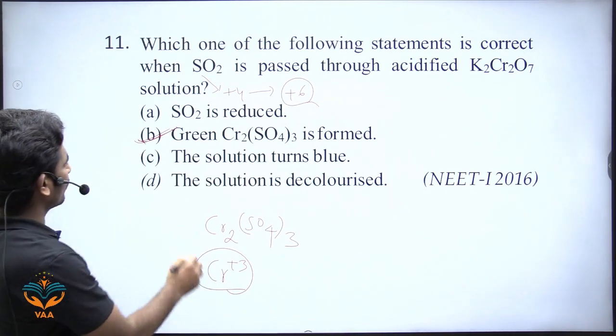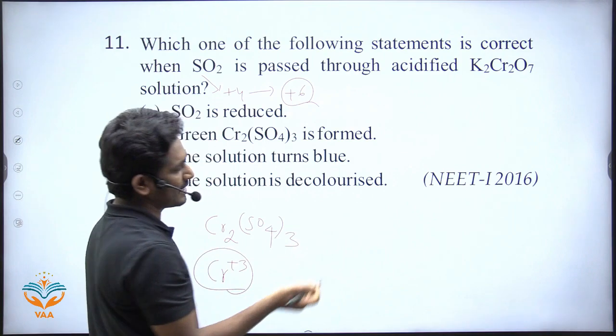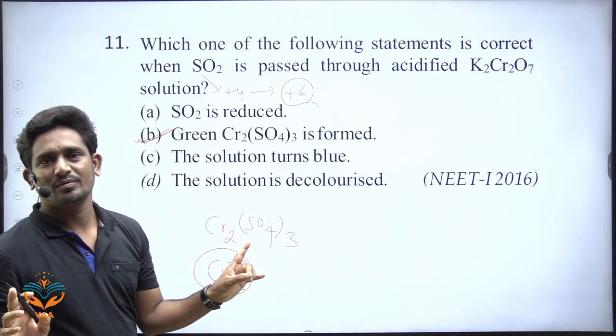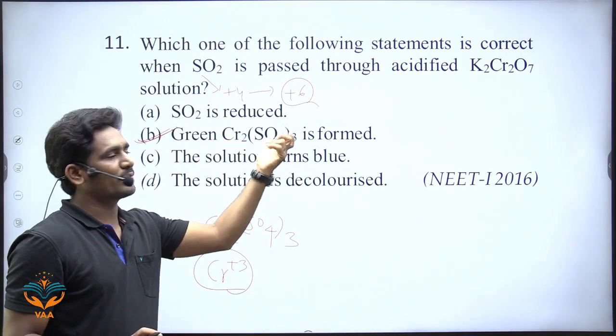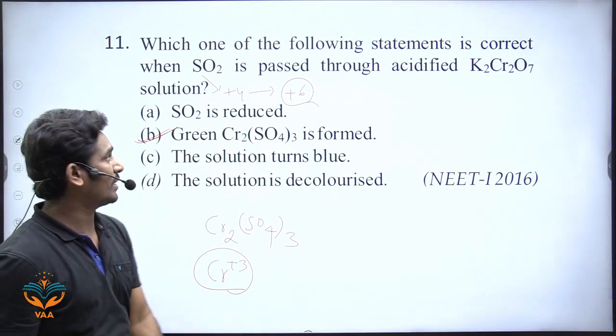Most of the students will go with the option that the solution is decolorized. No. It is green. It will form green colored Cr2(SO4)3. So the answer is B.